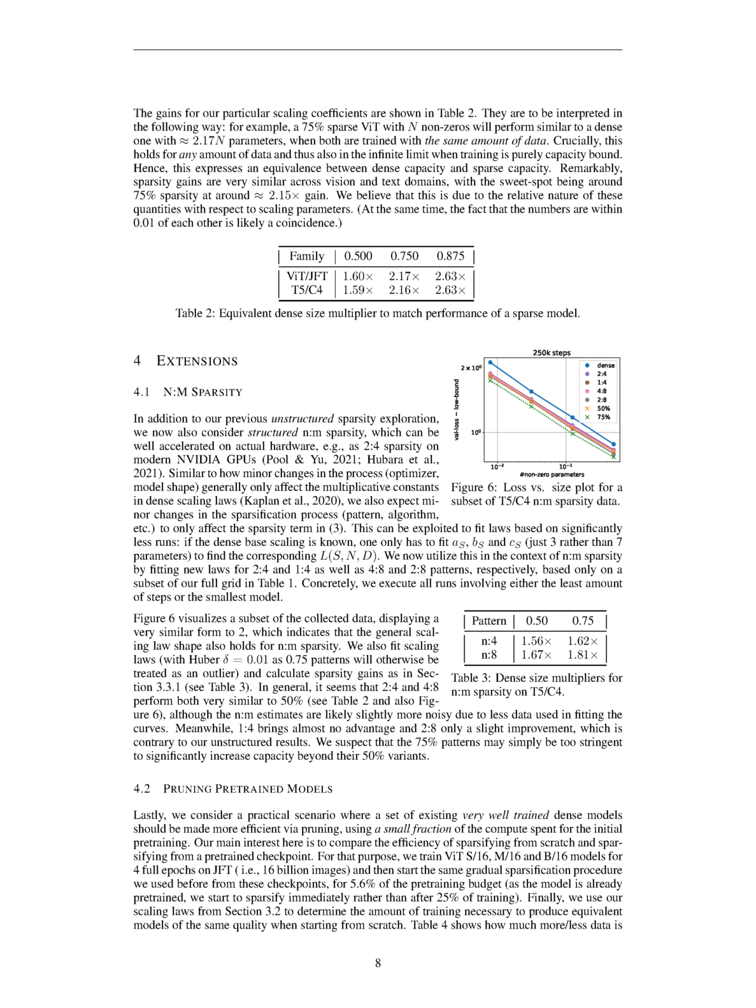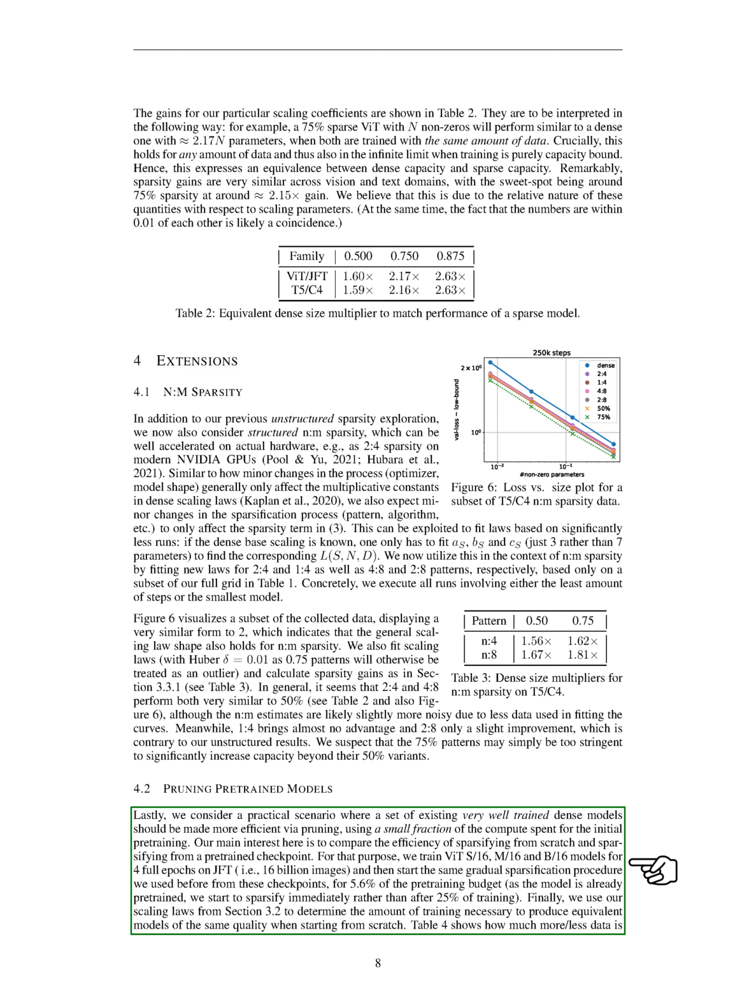Section 4.2: Pruning Pre-trained Models. In this section, we'll discuss the process of pruning pre-existing, well-trained models to make them more efficient. We're particularly interested in comparing the efficiency of starting from scratch versus starting from a pre-trained checkpoint. To do this, we trained 3 models, ViT S16, M16, and B16, for 4 full epochs on JFT, which is equivalent to 16 billion images.